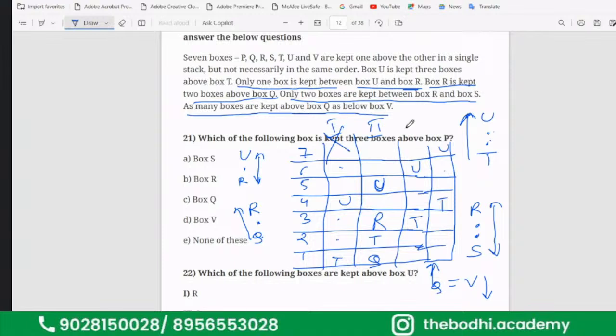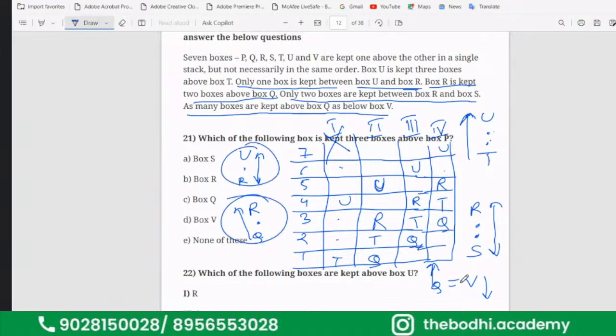Now, in the third case scenario, this is the fourth scenario. In the third case, what will happen? R has to be here and Q has to be here. Again, R has to be here and Q has to be here. This is done. This is completed.